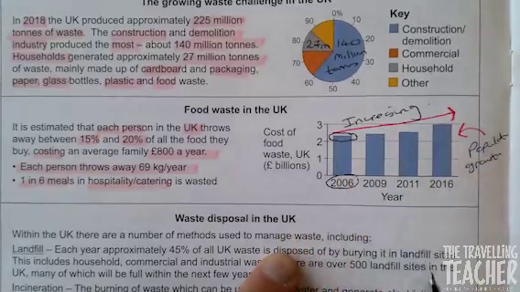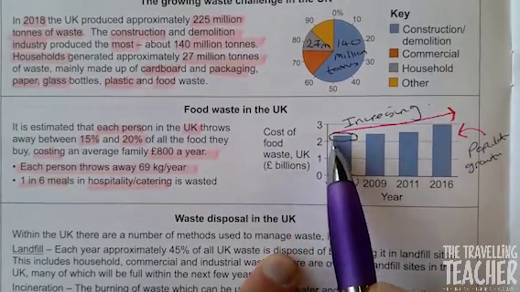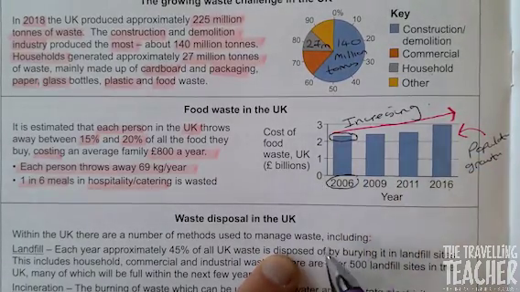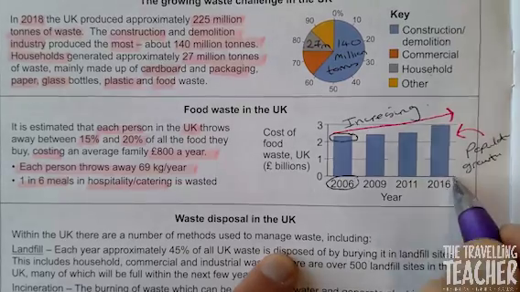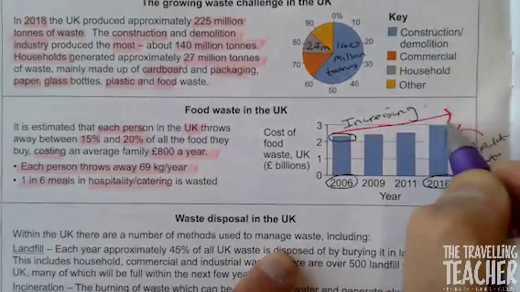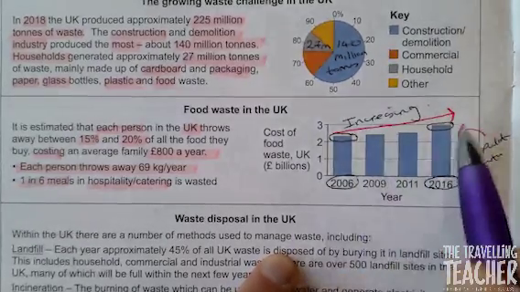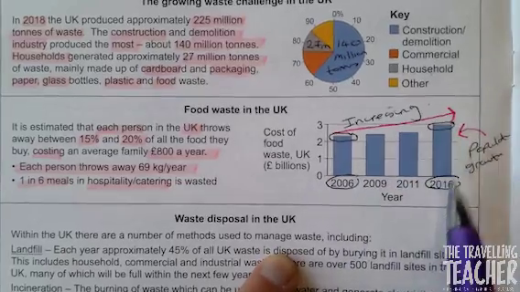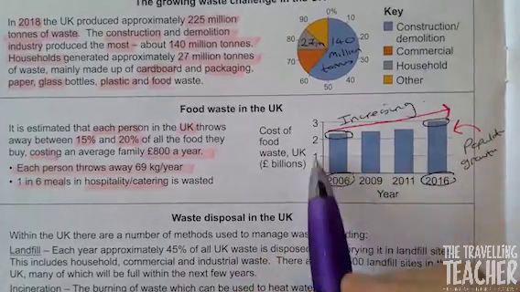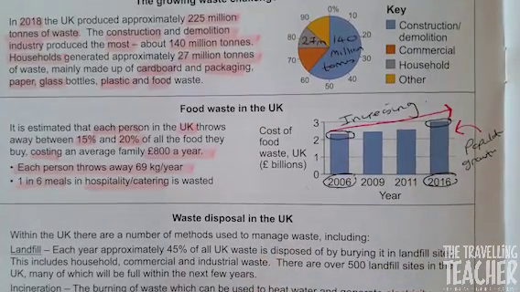So you'd say in 2006, there was £2.1 billion worth of food waste. In 2016, read what it says there, I believe that is 2.9 billion worth of food waste. So if you describe it, overall trend, and take off some data using both axes for your answer.